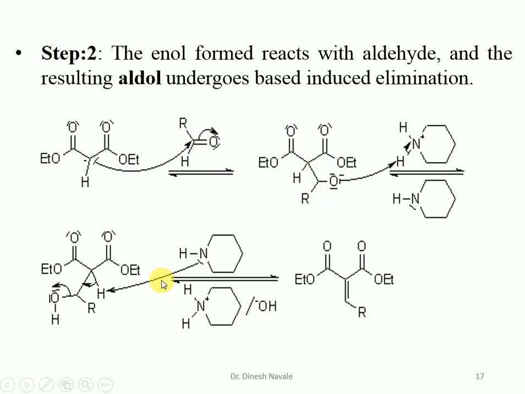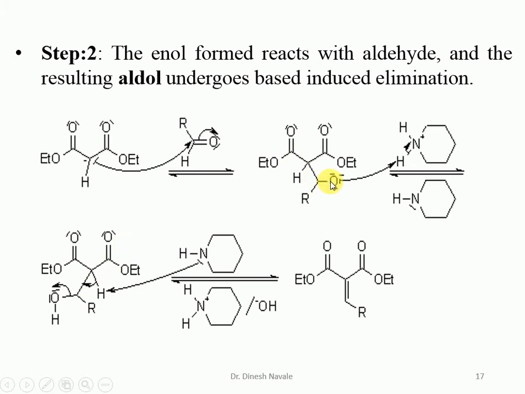So this is the first step that we already discussed in the previous slide, formation of the enolate ion or the carbanion. That carbanion is going to attack the aldehyde or ketone and give the formation of this intermediate. This alkoxide ion will pick up the proton from the conjugated acid of the piperidine, and we get this intermediate.